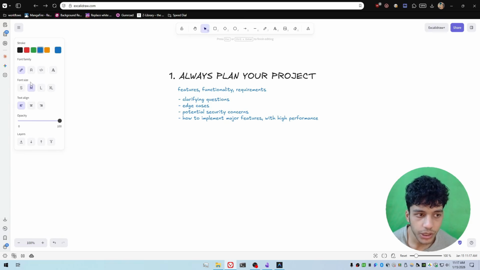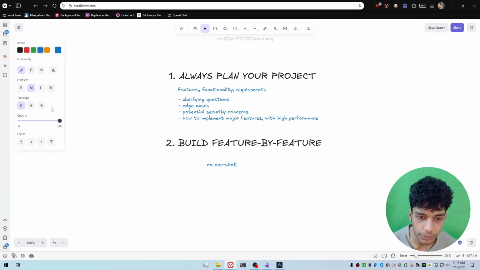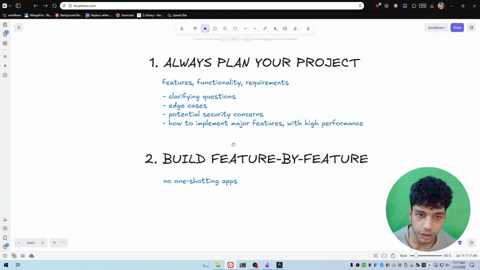The second thing you need to make sure that you get right, you do not one-shot your applications, all right? You always build one feature at a time. You build feature by feature, all right? That means no one-shotting applications. As tempting as that might feel every now and then, you do not one-shot applications, because let's be honest, if you're one-shotting an application, it is such a simple app that nobody's even going to use it, including you. You're not even going to use it.